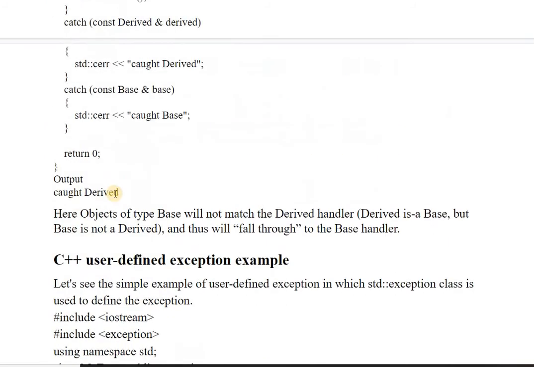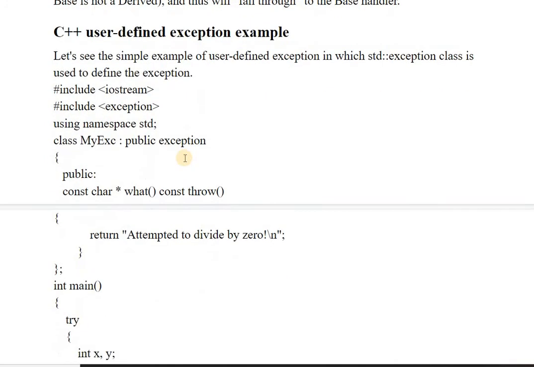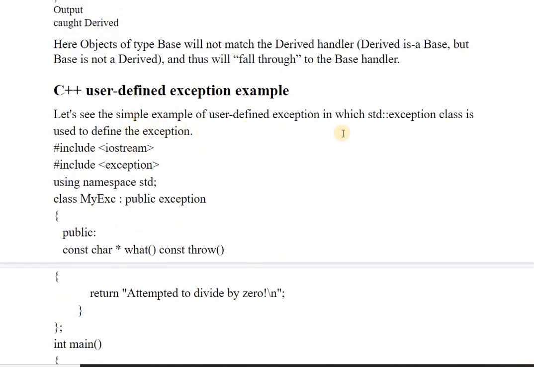Okay, so this was the example of inheritance when we are having a base class or derived class as exceptions. Or we can also create our user defined exceptions. We will understand this with the help of an example. So let's see, we have a simple user defined exception.